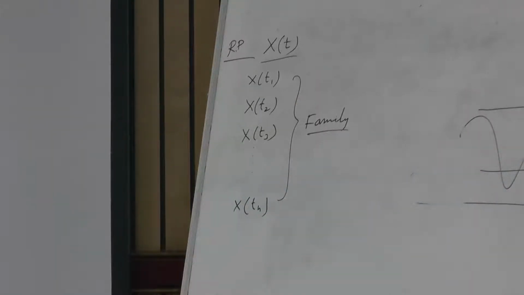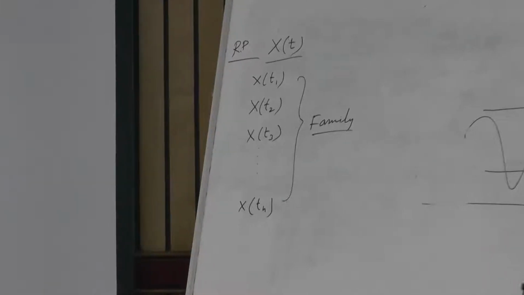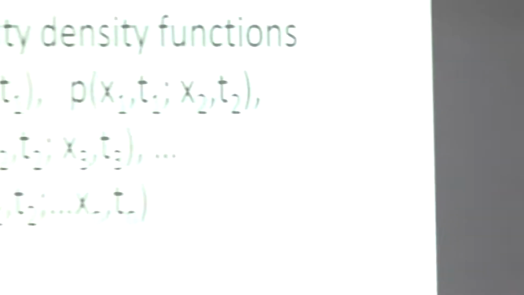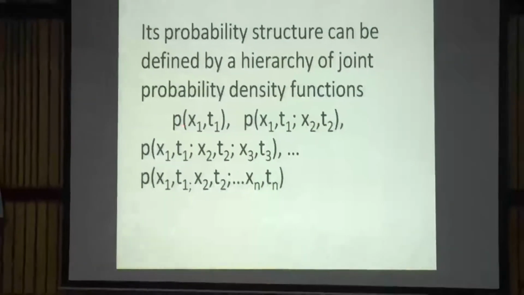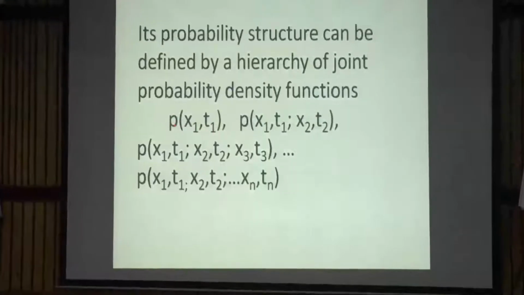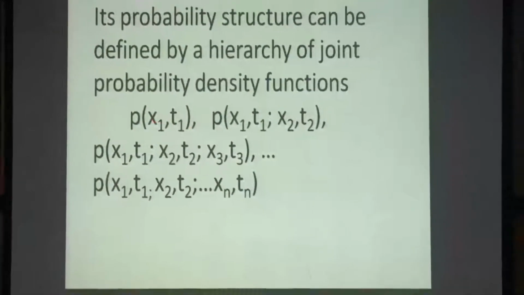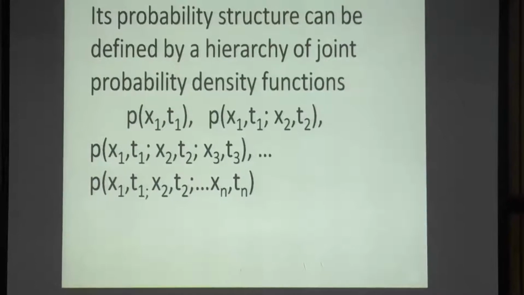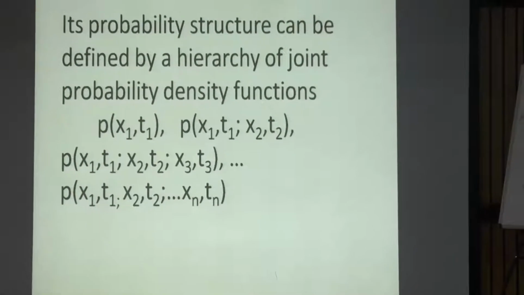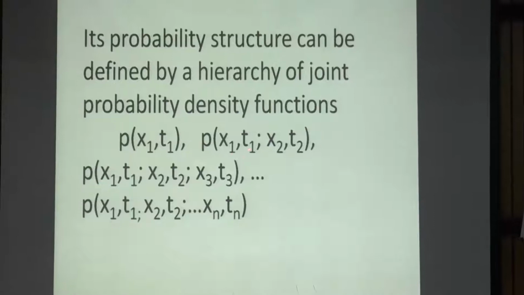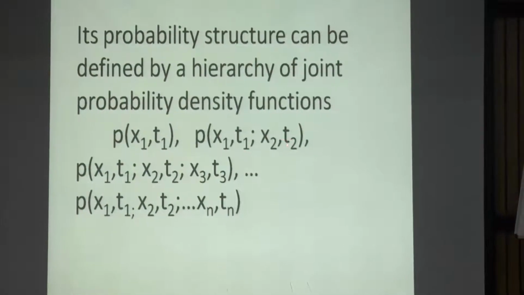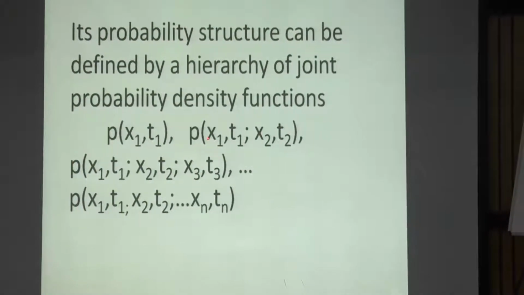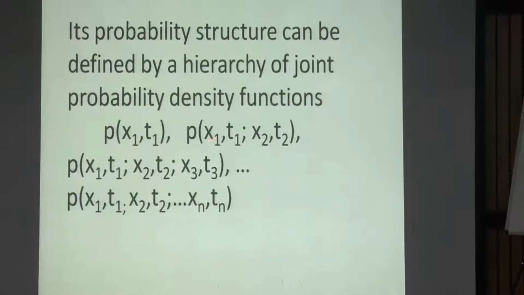So when we look for the probability description, there are different levels of the description. If you take one alone, then this is the univariate description, p x1 T1. Here we have taken two time instances, so there are two random variables, p x1 corresponding to T1, p x2 corresponding to T2.